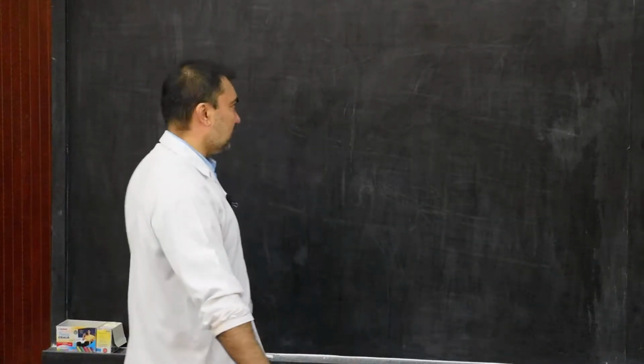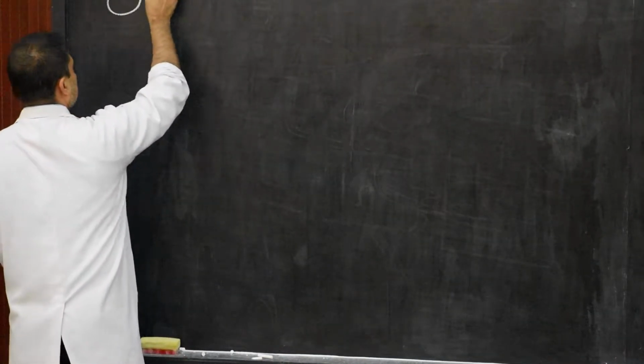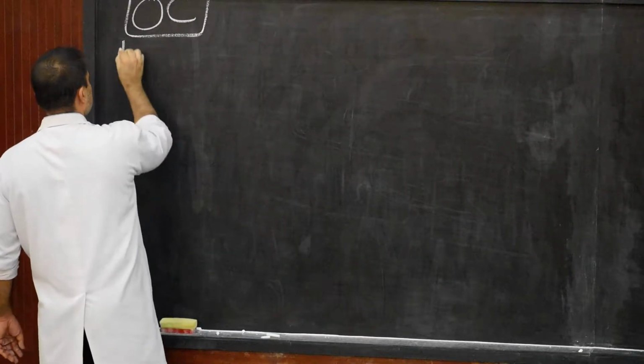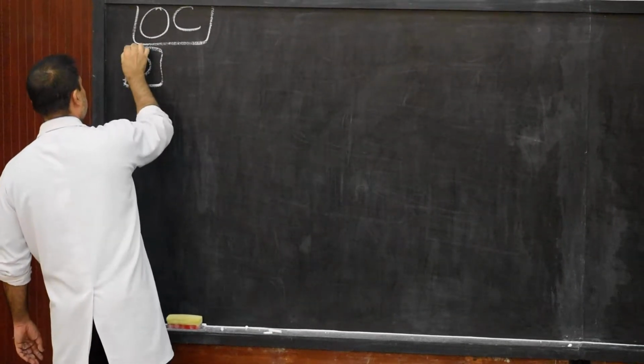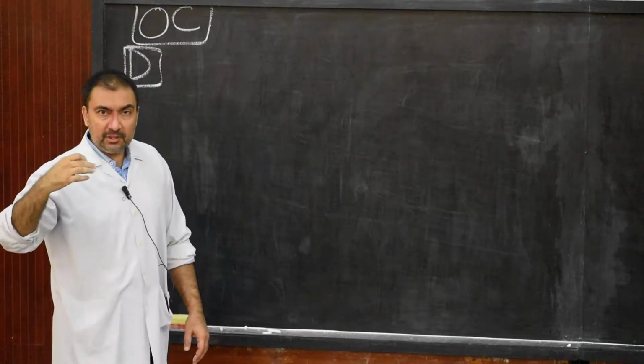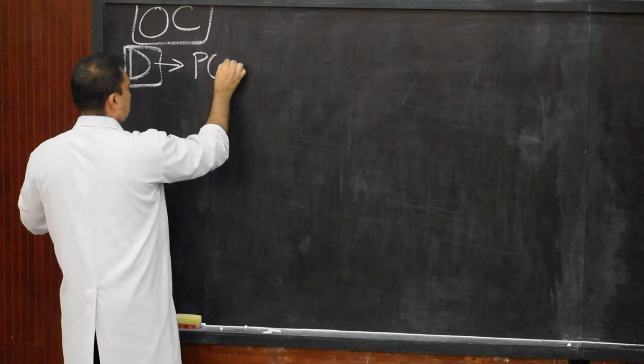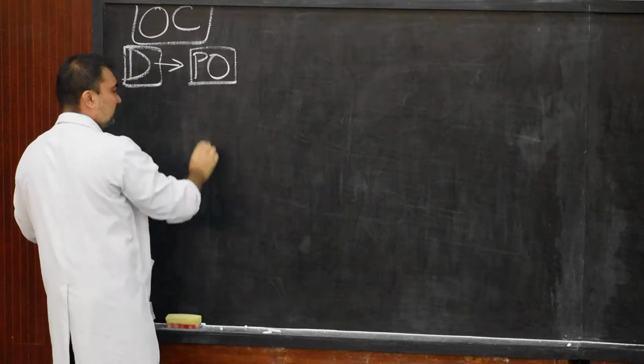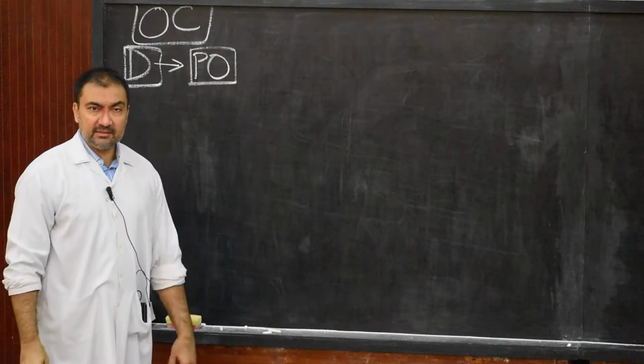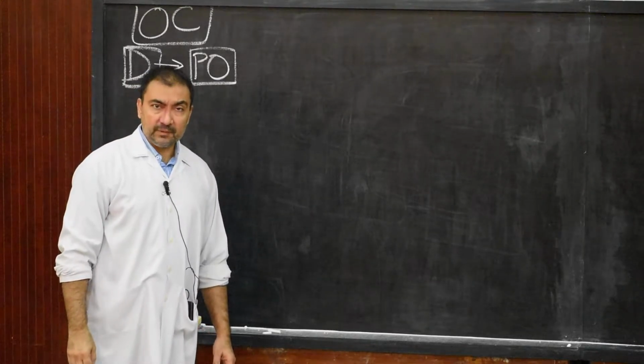In the ovarian cycle, we start with the definition, and in the definition, we will start with the primordial follicles. It is the maturity of primordial follicles as soon as they develop in the ovary.